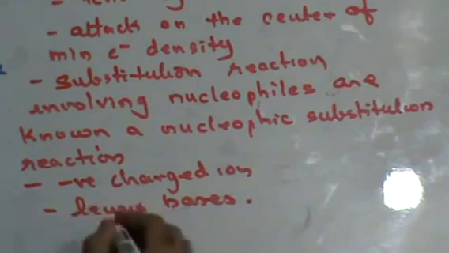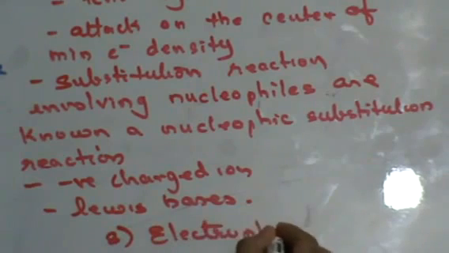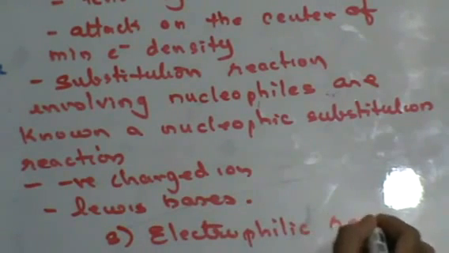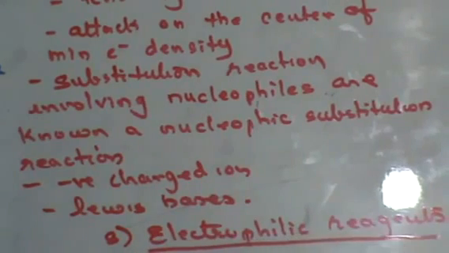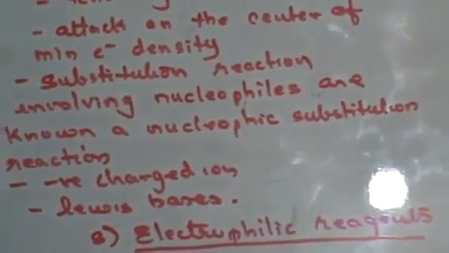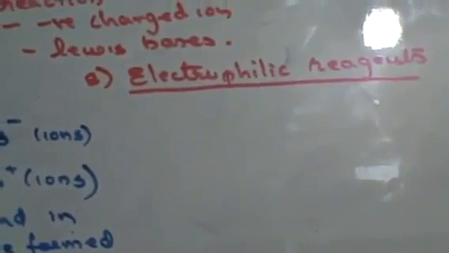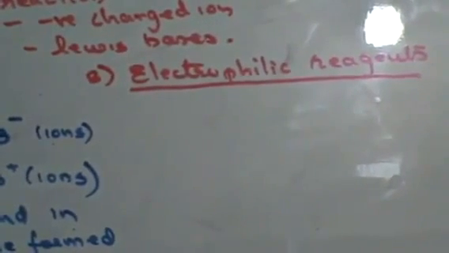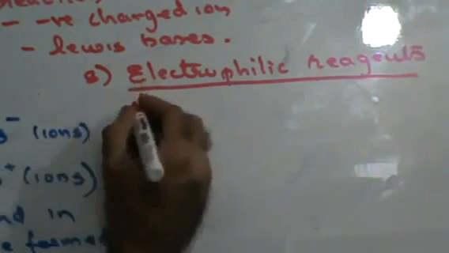Similarly, you have another kind of reagents which are called electrophilic reagents. What are electrophilic reagents? Electro means electron, philic means love. That means these are those reagents that have love for electrons. When will you have love for electrons? When you do not have electrons. That means what kind of a reagent are you? You are an electron deficient species.